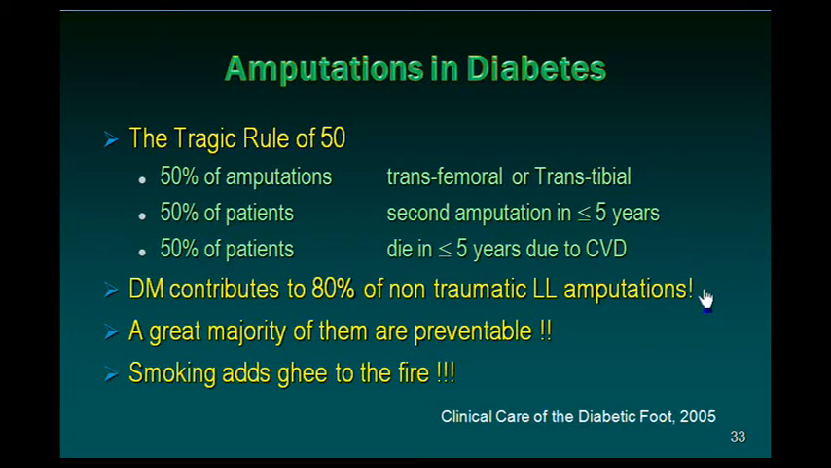Diabetes mellitus contributes to 80% of non-traumatic lower limb amputations. A great majority of them, remember, are preventable. If the diabetic patient is also a smoker, his vascularity is further compromised and he will suffer very easily and succumb to amputation. Smoking adds ghee to the fire.